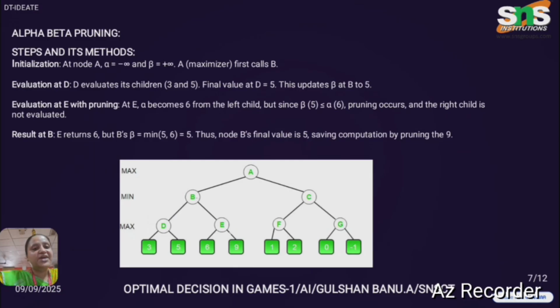So this is how alpha beta pruning is done. The first node will be maximum, next minimum, next maximum, then the terminal nodes. You will have alpha value as minus infinity and beta value as plus infinity. The condition involved is that alpha should always be greater than or equal to beta.